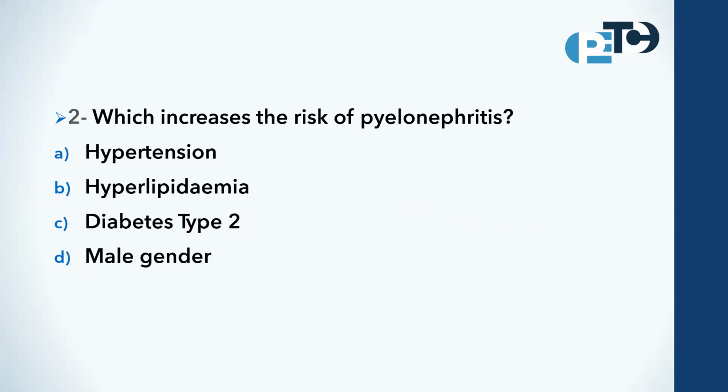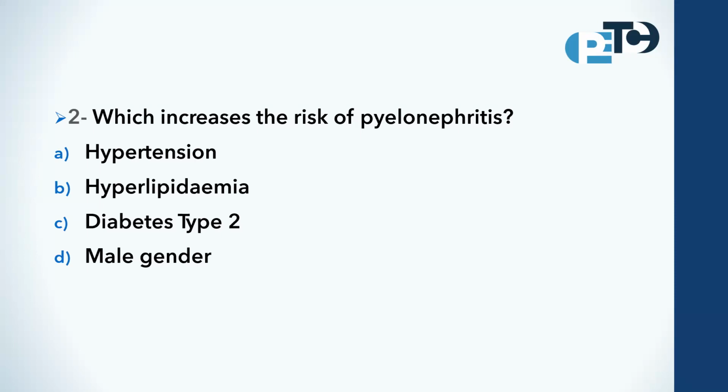The next question. Which increases the risk of pyelonephritis? Hypertension, hyperlipidemia, diabetes type 2, or male gender.